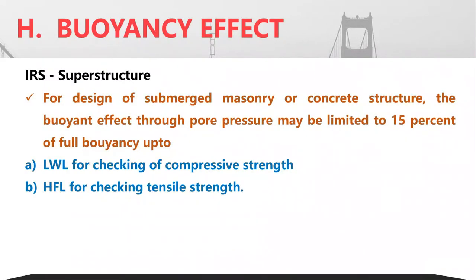Now for design of the superstructure part that is submerged in the water, whether it may be a masonry structure or a concrete structure, you know that there will be a buoyancy effect due to the pore water pressure. So that corresponding pore pressure must be limited to 15% of the full buoyancy effect.